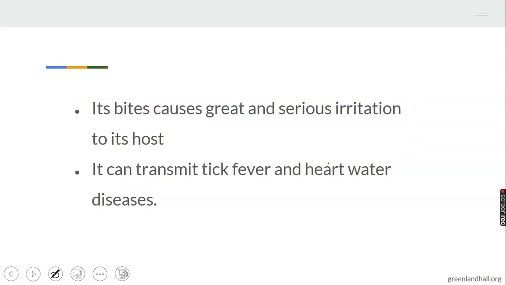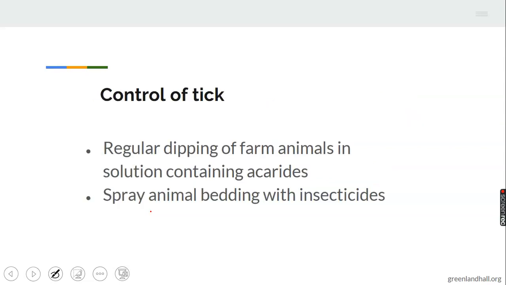Its bite causes great and serious irritation. The skin of the animals will be severely irritated with patches, just like the disease we treated before called ringworm. The parasite eats up the external part of the host, causing serious irritation. It can as well transmit tick fever and heart water disease, which we have treated under diseases of farm animals.